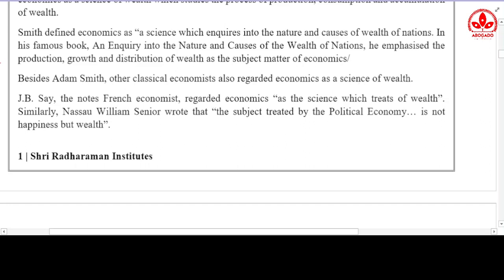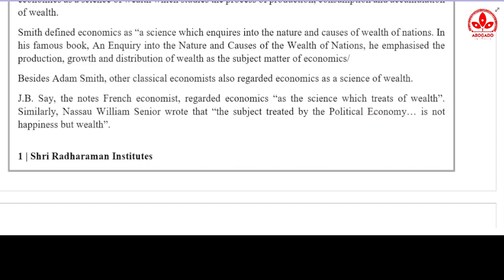So J.B. Say, the noted French economist, regarded economics as the science which treats of wealth. Now J.B. Say also said the same thing, that economics is a science which treats of wealth, means which studies wealth.